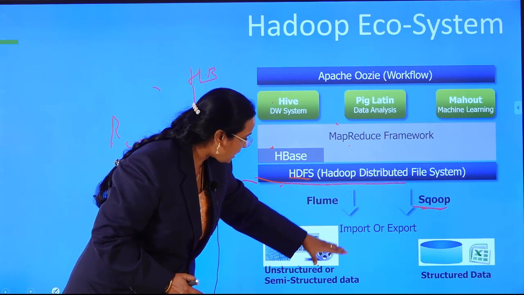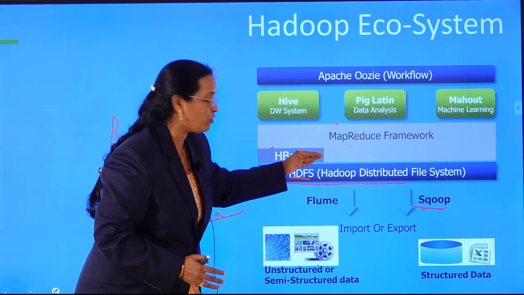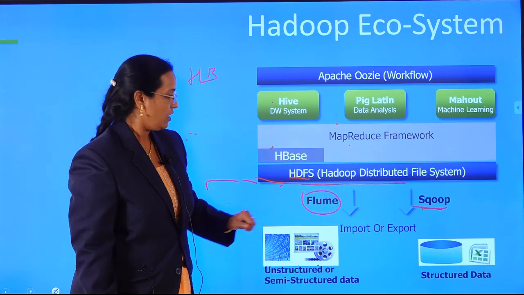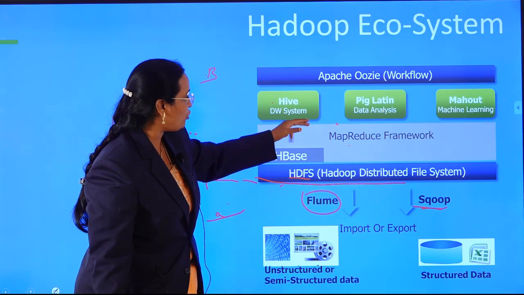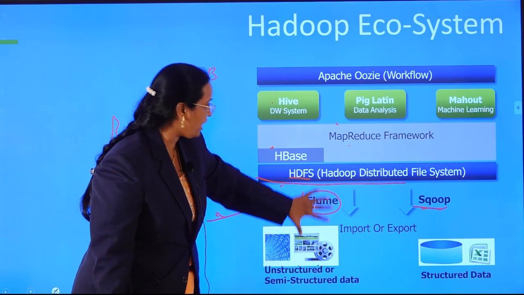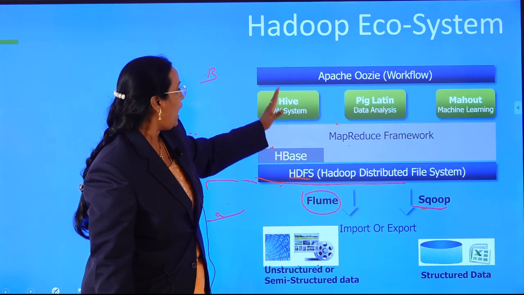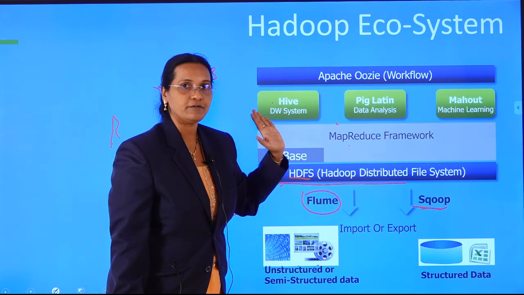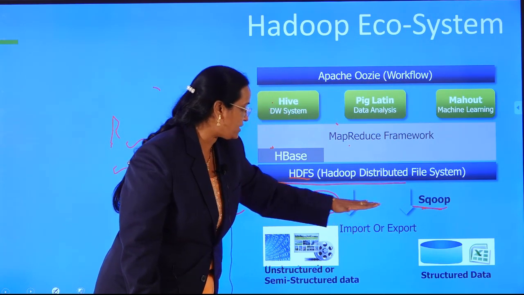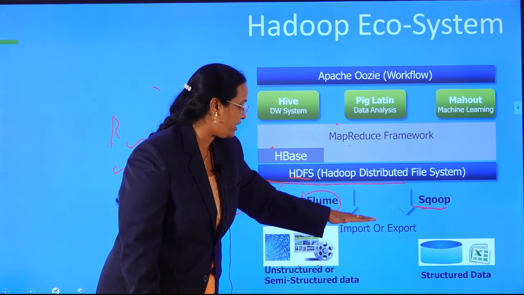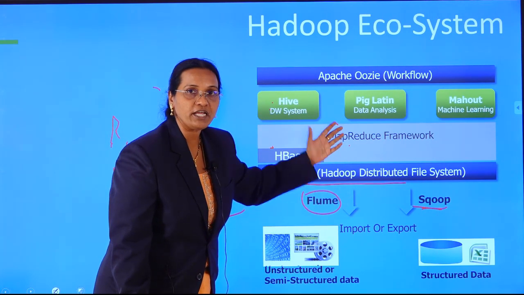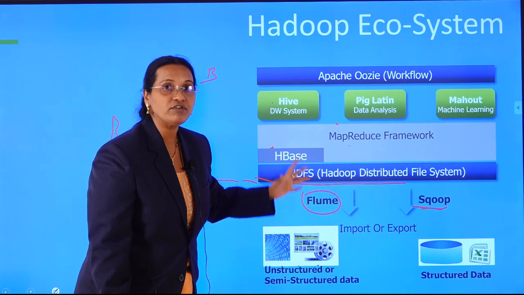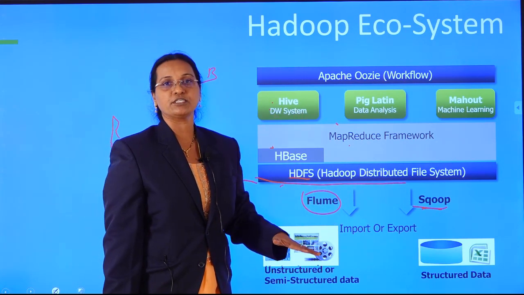This unstructured data I am going to import by using Flume. So Flume is one ecosystem component. Using Flume I am going to take this unstructured data and analyze it by using Hive or Pig or MR. So these two components, Flume and Sqoop, can be used for importing and exporting unstructured data and semi-structured data which is available outside the Hadoop ecosystem.